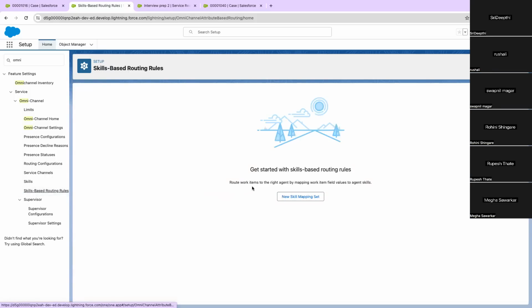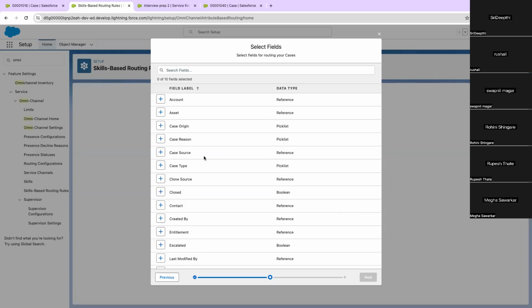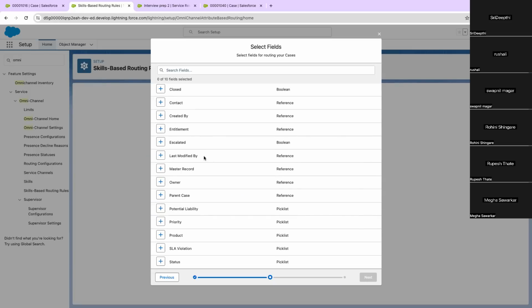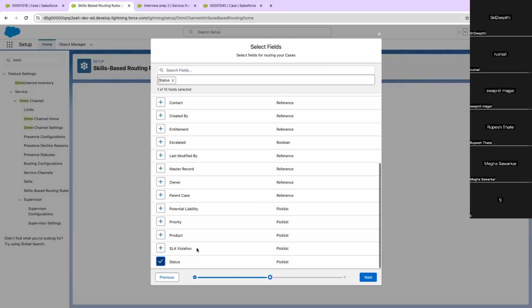It says that it routes work items to the right agent by mapping work item field values to agent skill. So from here also we can define this, let's say Case Routing. From here we can select the object, and then we get the option to select the fields of the object Case. Let's say if I select the status, ideally there will be a field called language, and based on that we will do the routing.